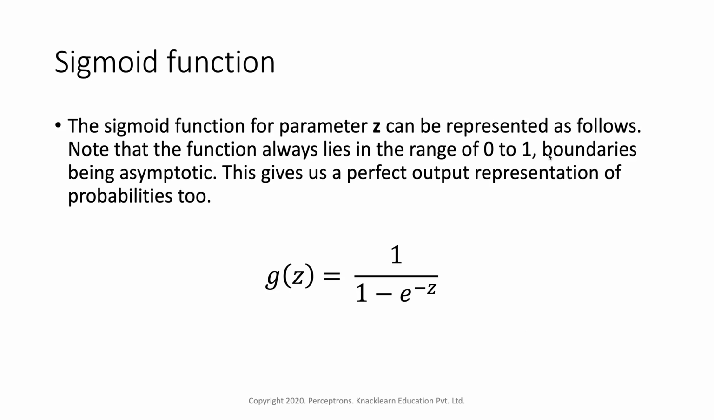To do that we have something called a sigmoid function. Suppose we are trying to find logistic regression for a parameter z. The sigmoid function can be represented as g of z equals 1 by 1 plus e to the power minus z. Note that the function always lies in the range of 0 to 1, with the boundaries being asymptotic. This gives us a perfect output representation of probabilities too.